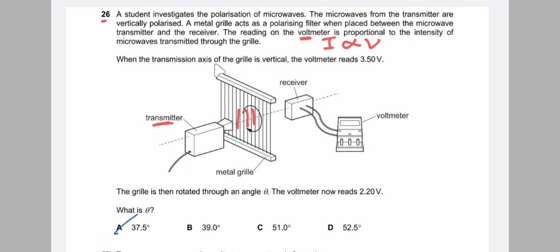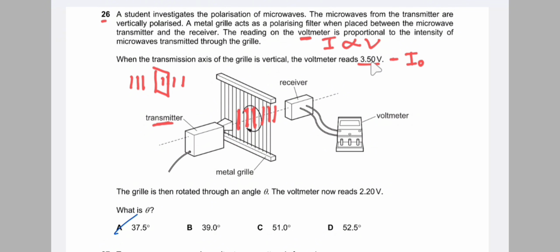So when the transmission axis of the grill is vertical, the voltmeter reading is this value. When the transmission axis is vertical, that means initially vertical waves are traveling, and they pass through the vertical axis, so none of the waves are deflected, and we get the maximum intensity.